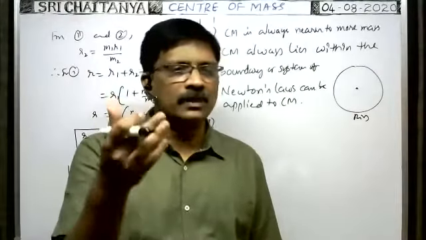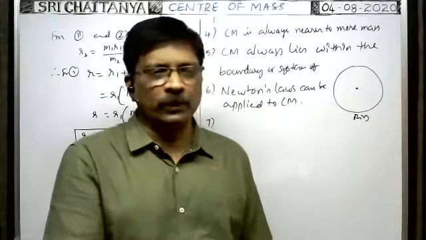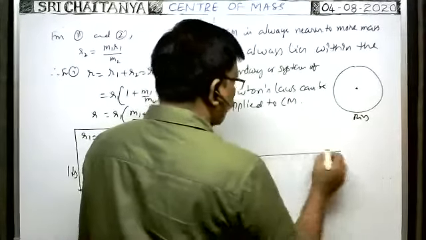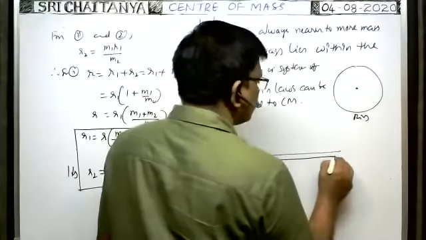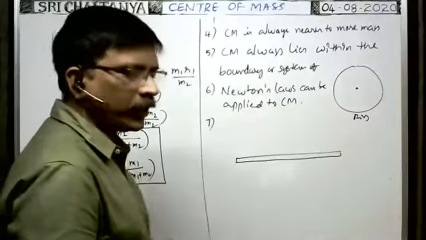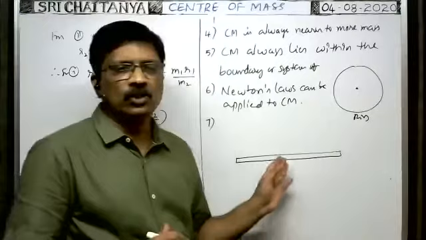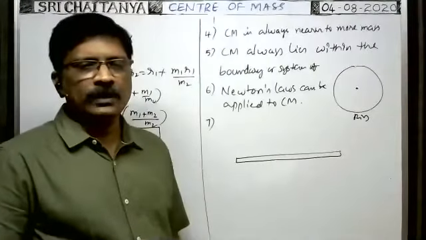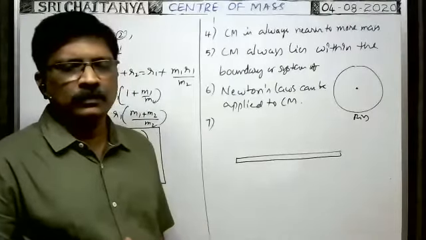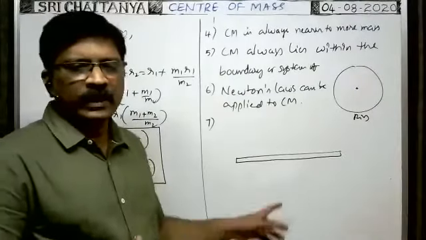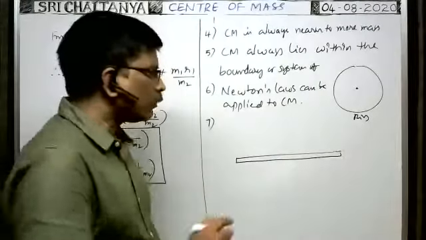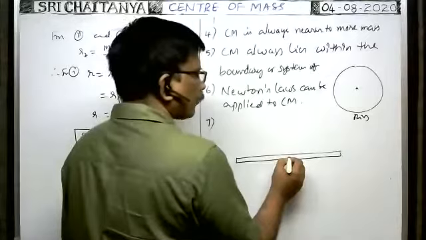Here, the position of the center of mass depends on where the center of mass of the body lies. That depends on the distribution of the mass of the body. For example, you see, it is a uniform rod. That means the mass per unit length of the rod remains the same at any point. Where does the center of mass of this rod lie? In case of a uniform rod of uniform mass distribution, the center of mass lies exactly at the midpoint.